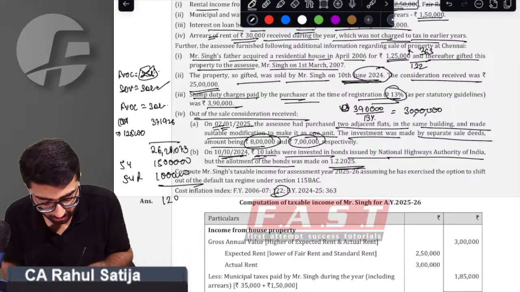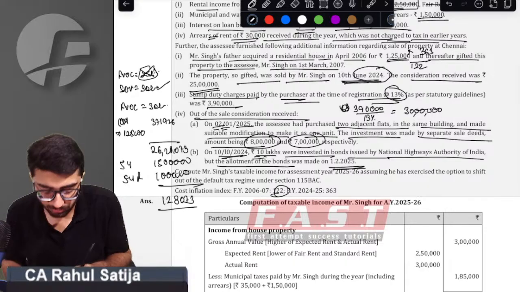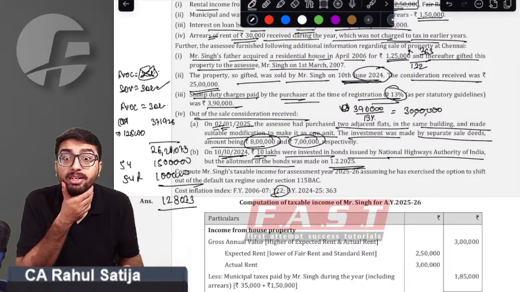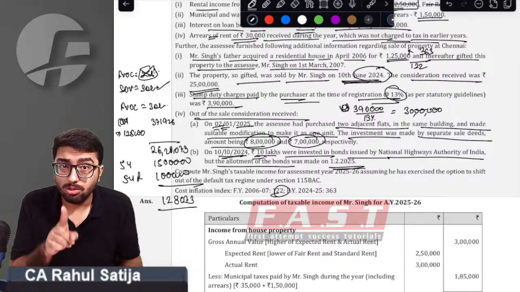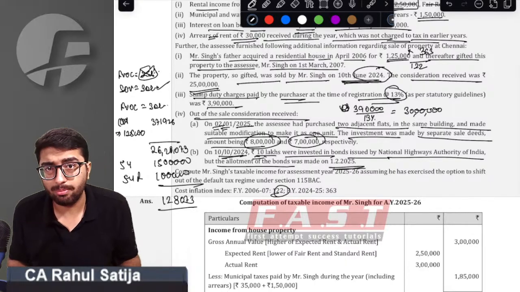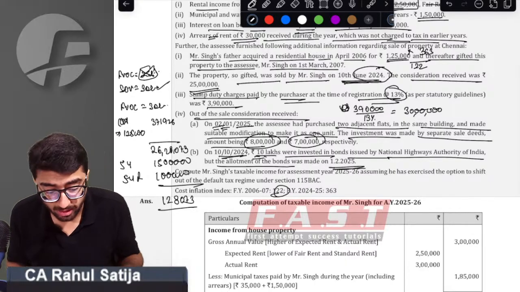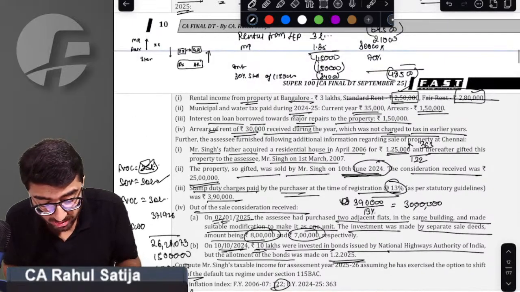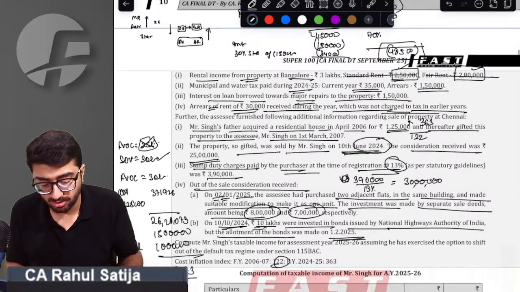Taxable amount of capital gain will be 128,073. Also, sir, this is not the actual capital gain. Sir, we will be allowed set off of house property losses.